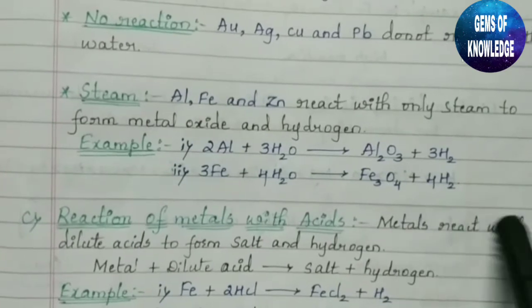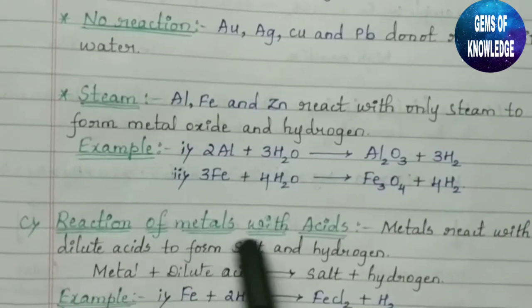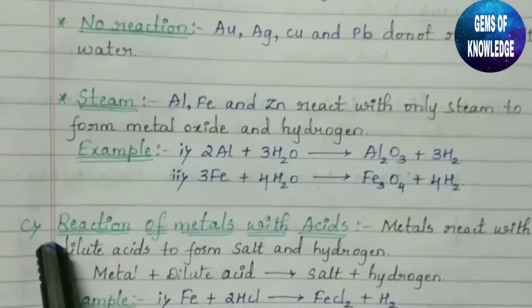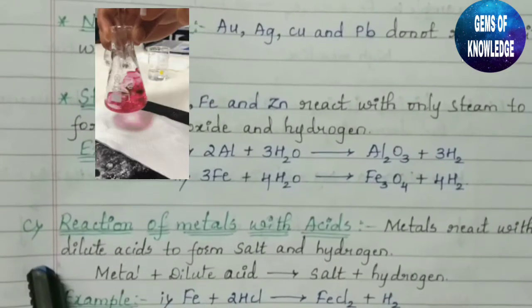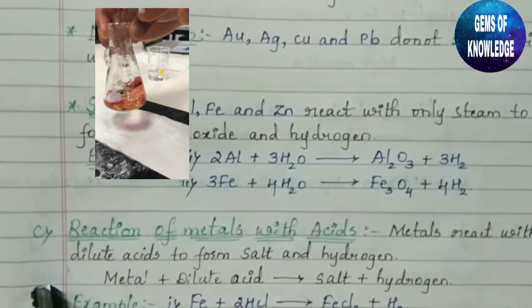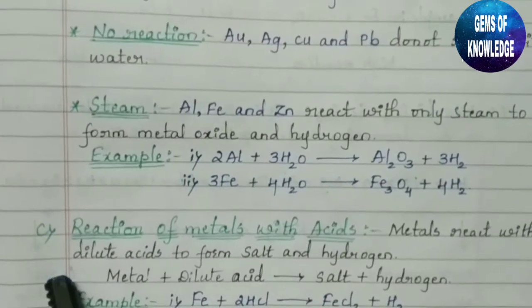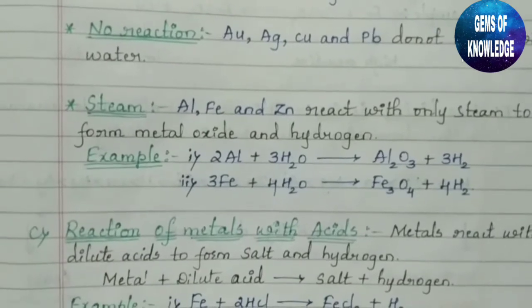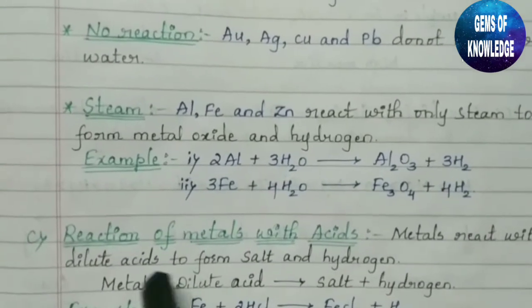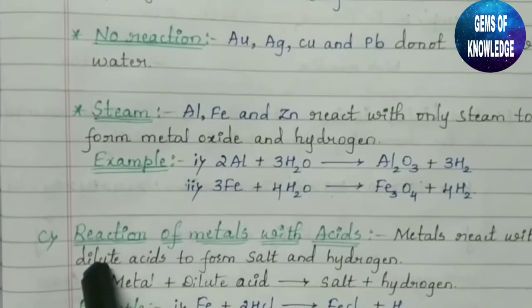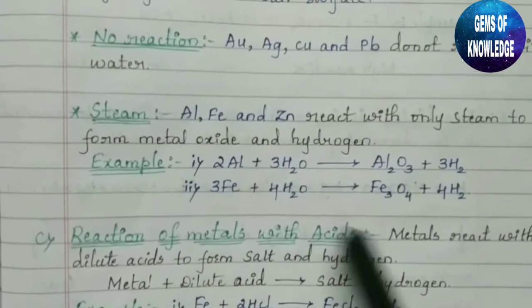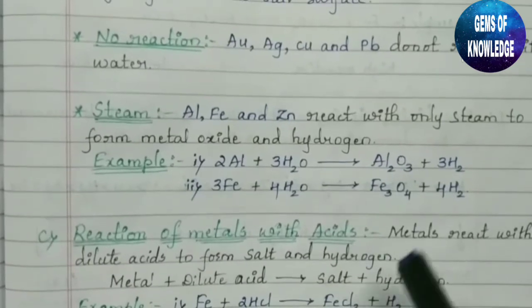So metal reacts with dilute acid to form salt and hydrogen. Here dilute acids in the sense acid which is mixed with water and diluted. It is not concentrated. It is very light acids. So when the metals react with this type of dilute acid, what happens? Here we will get again salt and hydrogen gas will be liberated.